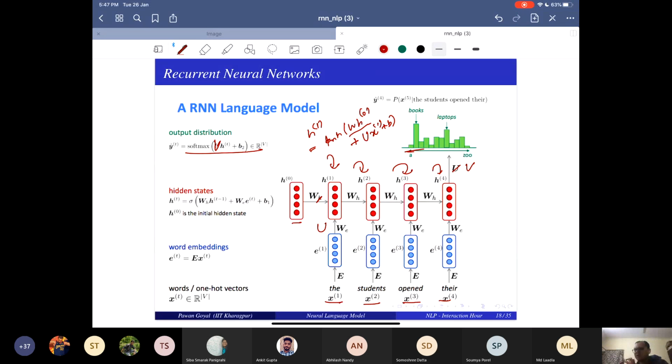So the only difference between a neural language model, if you understood it, and an RNN language model is that you're not doing any concatenation. We are applying the same step in sequence for all the words. There is nothing like a fixed length window; you can use as long a context as you want. There's no window at all, you just process in sequence. And the number of parameters is independent of the sequence length. It is the same number of parameters that we counted, U, V, and W. Those are the parameters you have to learn, and you do that by training.